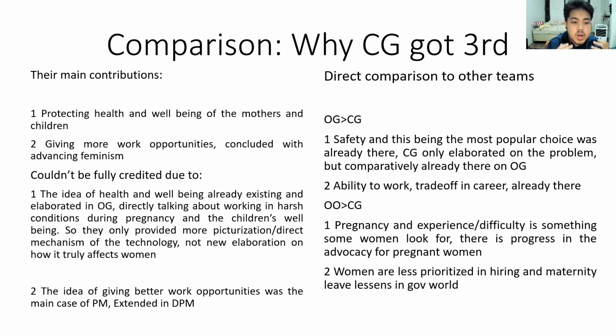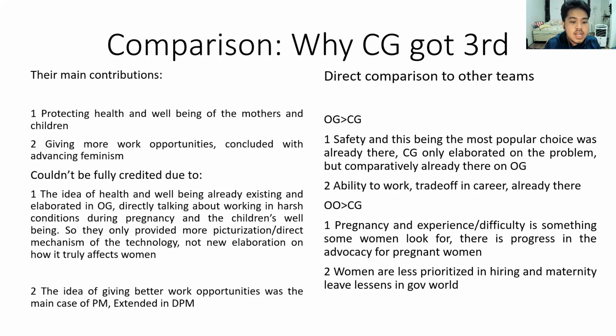So closing government did spend a little bit more time, but they only provided more picturization or direct mechanism of the technology, but not the elaboration of how it truly affects women, like explaining how you can track the baby's nutrition and all that during their stage as a fetus. That does picturize what the technology looks like, but the actual functions of that technology as to how it can improve the lives of women are nothing new compared to OG.